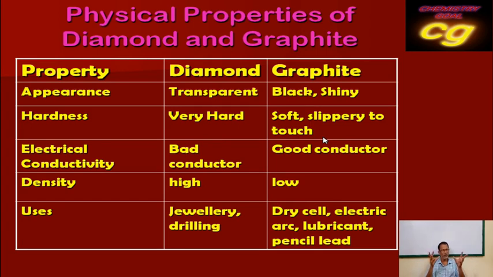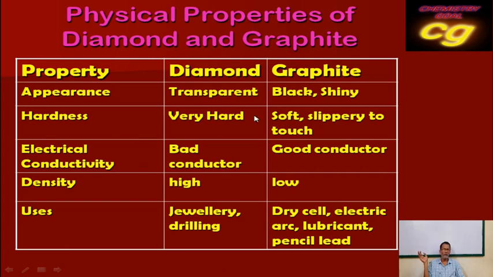That's why it can be pressed with pressure. And it is also a good conductor because it has free electrons. Graphite has free electrons, that's why it is a good conductor. But diamond has no free electrons because one carbon is attached to four carbons. All valence electrons of carbon are utilized in the formation of covalent bonds. That's why it has no free electrons and is a bad conductor. But in graphite, one carbon is attached to three carbons, so one electron remains in each carbon, that's why it acts as a good conductor.